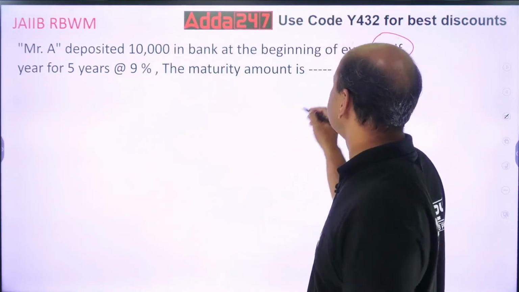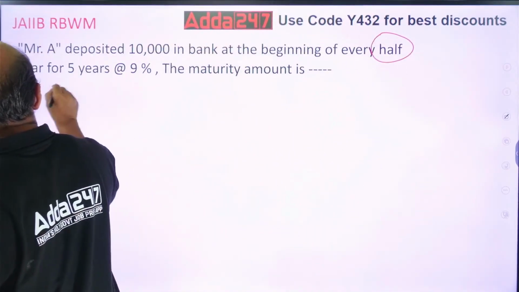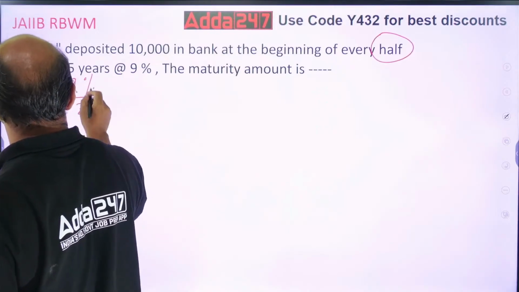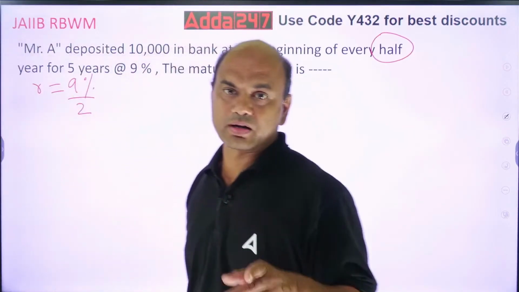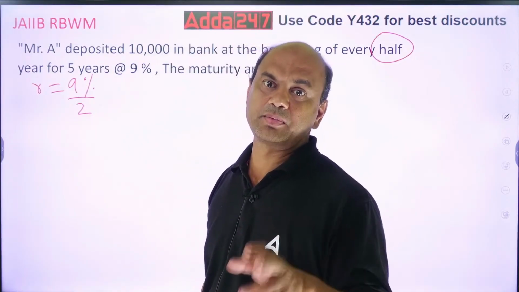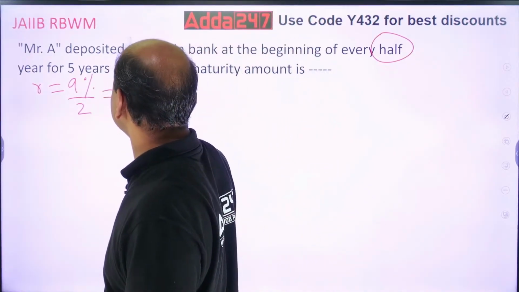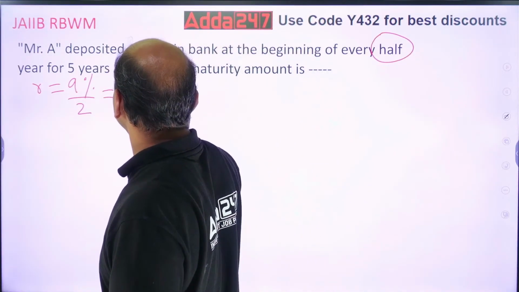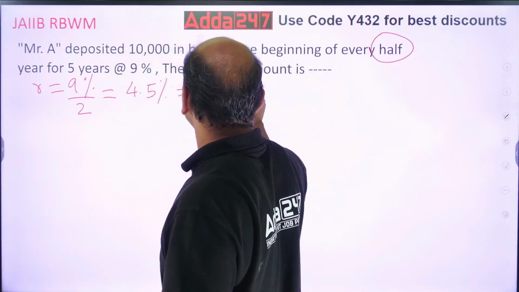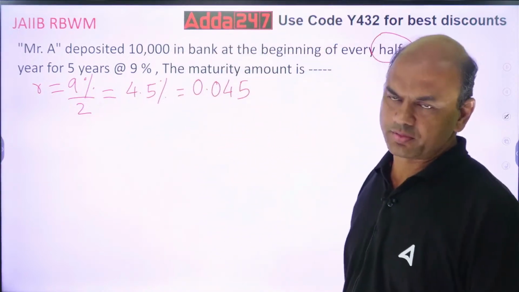How do they change? This R becomes 9% divided by 2. Half year. Here, if it is quarterly, then divided by 4. If it is half yearly, divided by 2. So it is 4.5%. So that is equal to 0.045. Okay? R equals 0.045.